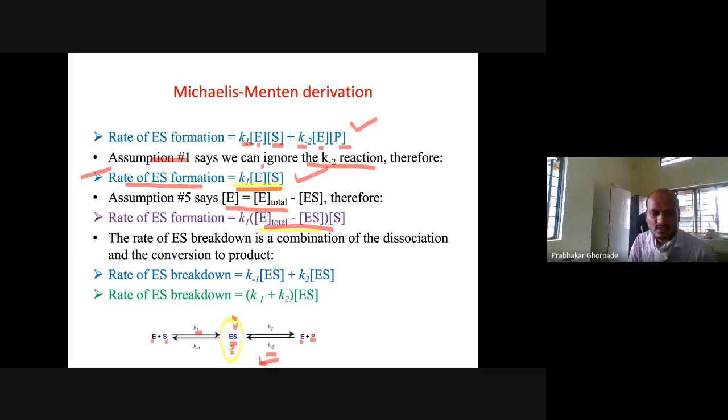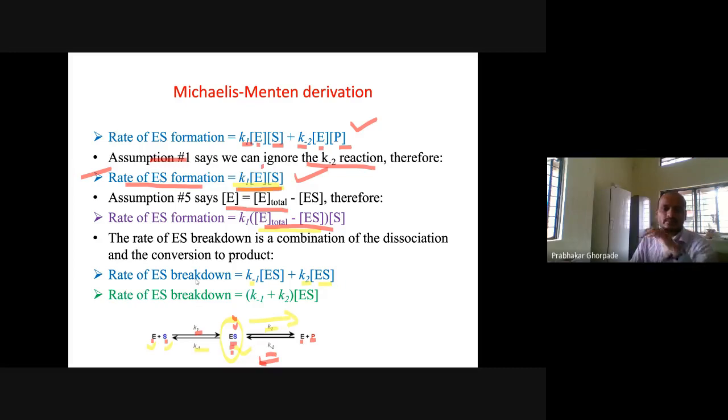Okay, K minus 1. So this enzyme substrate complex can go backward. It gives the enzyme and substrate, and this reaction requires the K minus 1 constant. So this constant K minus 1 is multiplied by the enzyme substrate concentration, or it can progress in the right direction, and we take the K2 constant, K2 multiplied by the enzyme substrate concentration.